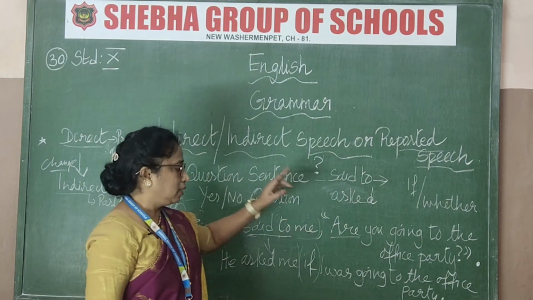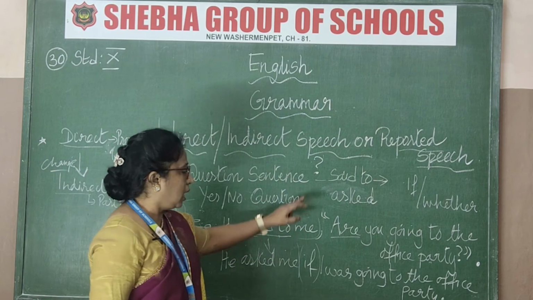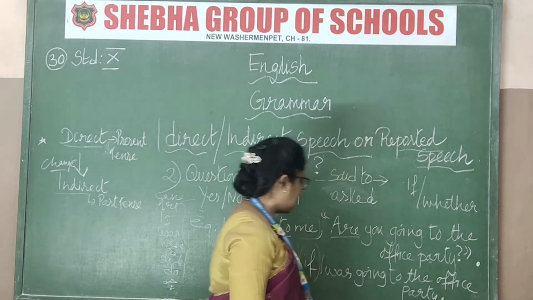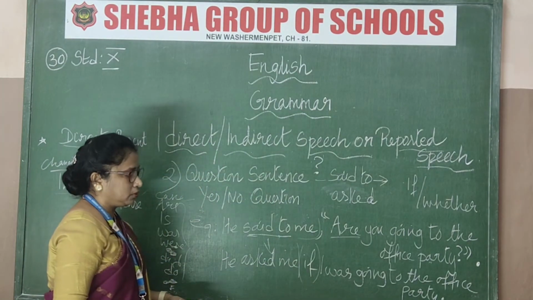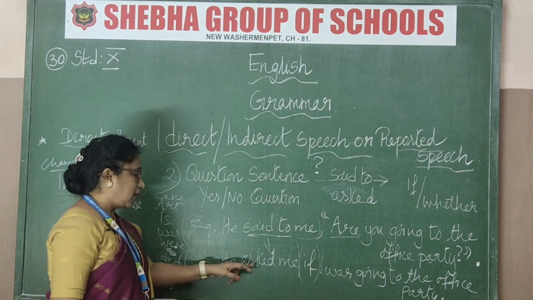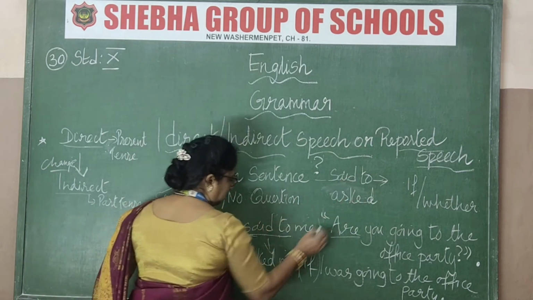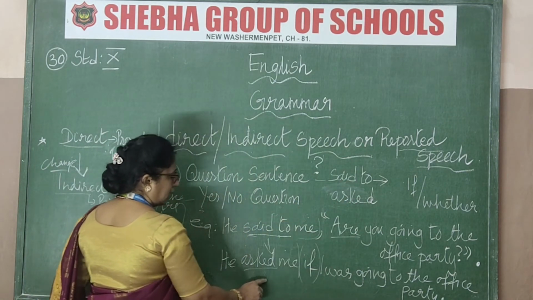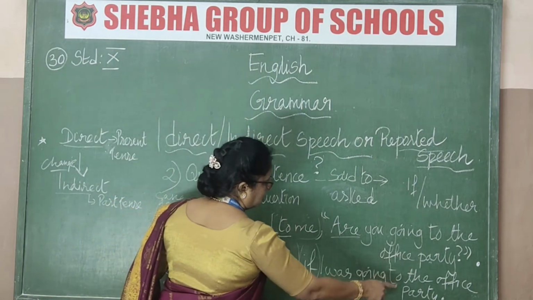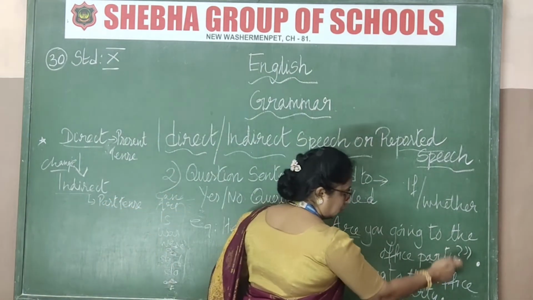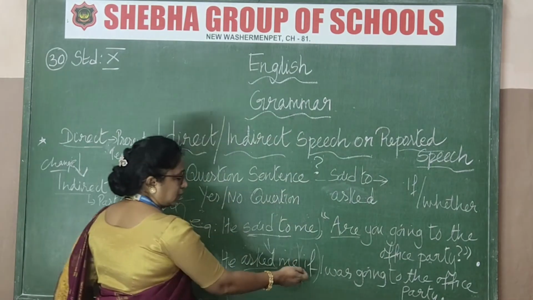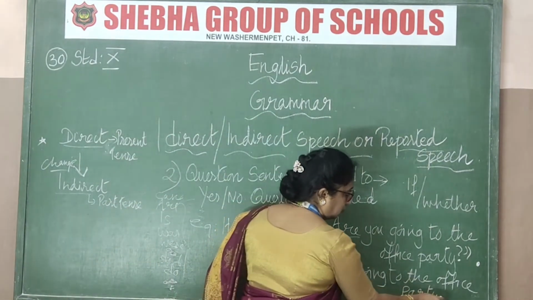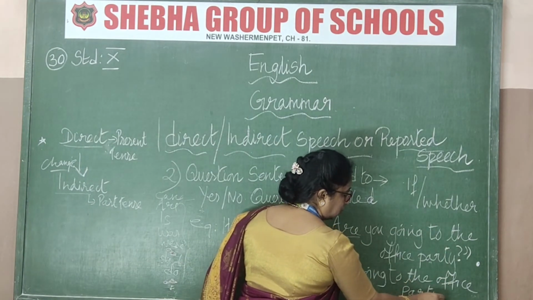Hope you understood that. The first part: he said to me, are you going to the office party? A question mark, close quotes, and then the reported speech of that direct speech is: he asked me. Said to changes to asked. Got that? Asked, and then the connecting word is if. He asked me if I was going to the office party. Don't repeat the question mark here, because the question itself you're writing as a statement. Asked is there and if is there, so the question mark should not be written here, just one simple full stop.